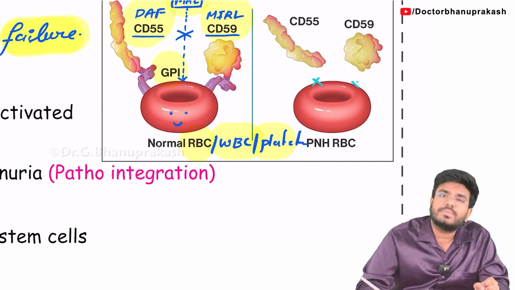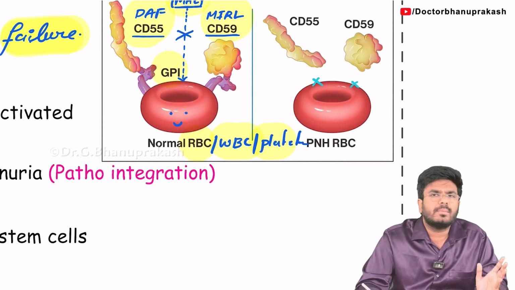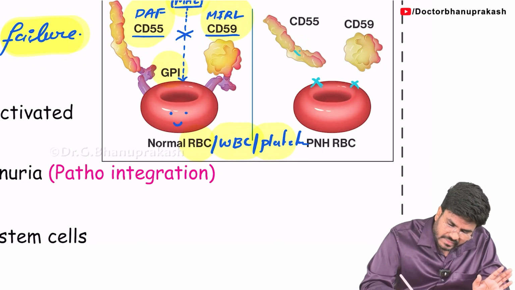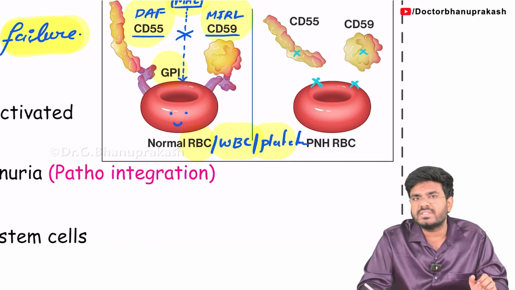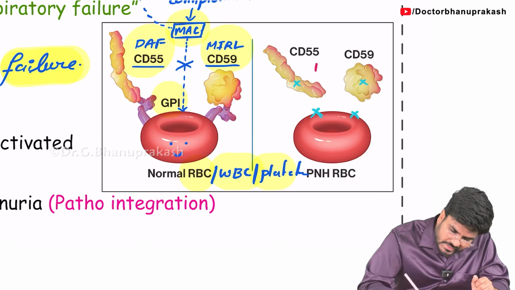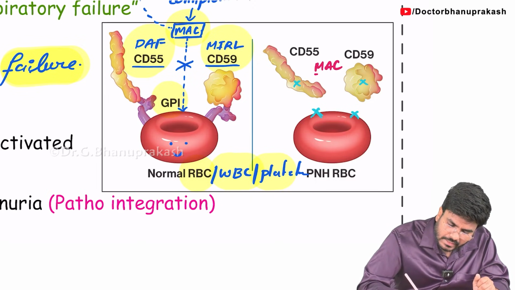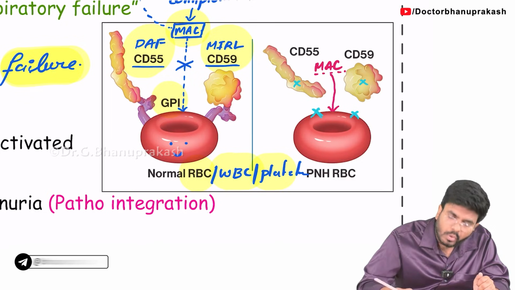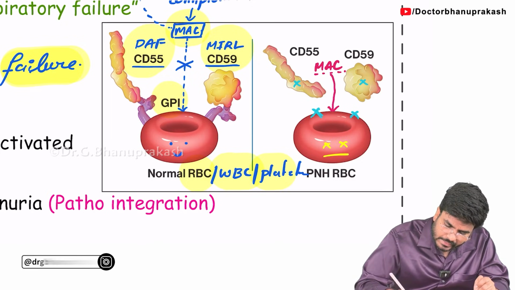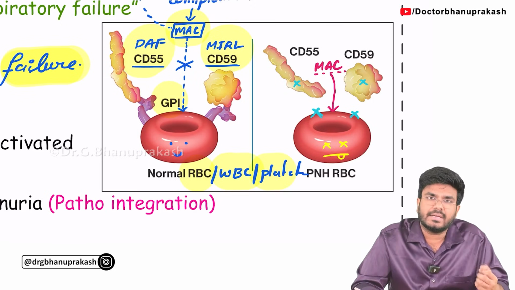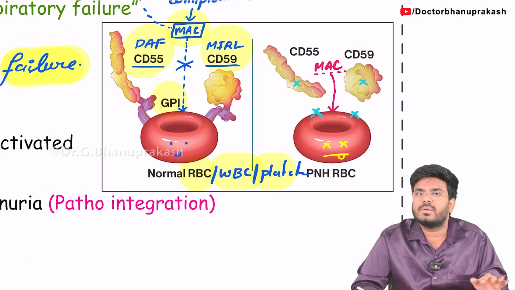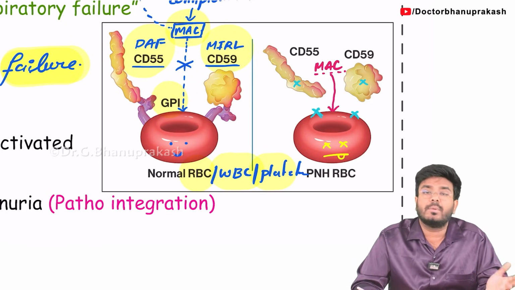Okay, so now think, what if today I am losing this GPI? The GPI is absent on my blood cells. Now on my RBC, WBC, platelets, GPI is not present. Do you think DAF and MIRL, the CD55 and CD59, can sit on the cell membranes? No, definitely not. So what will happen? Now the membrane attack complex can attack our own RBC, WBC and platelets. So my RBCs are getting damaged within the circulation, leading to hemolysis. Hemolysis, RBC destruction, platelet destruction, even WBC destruction.